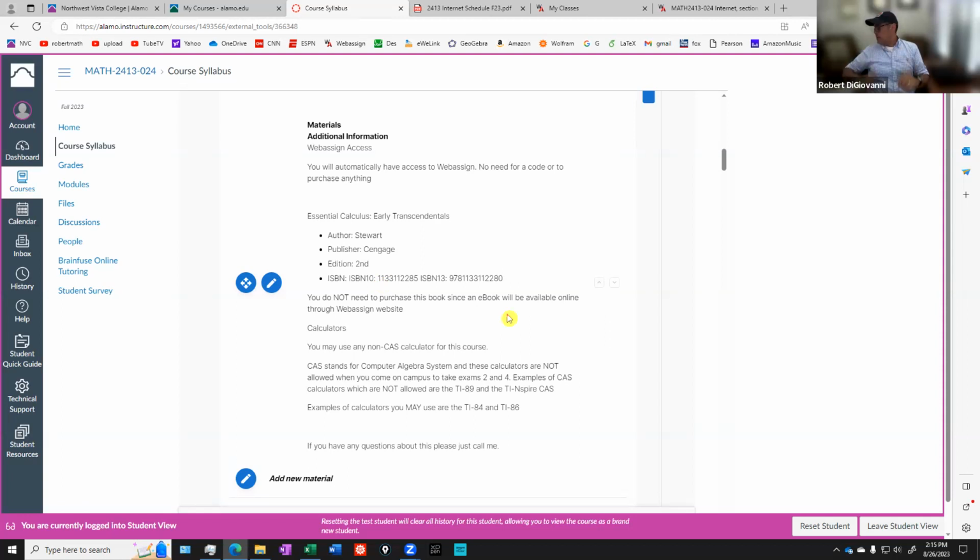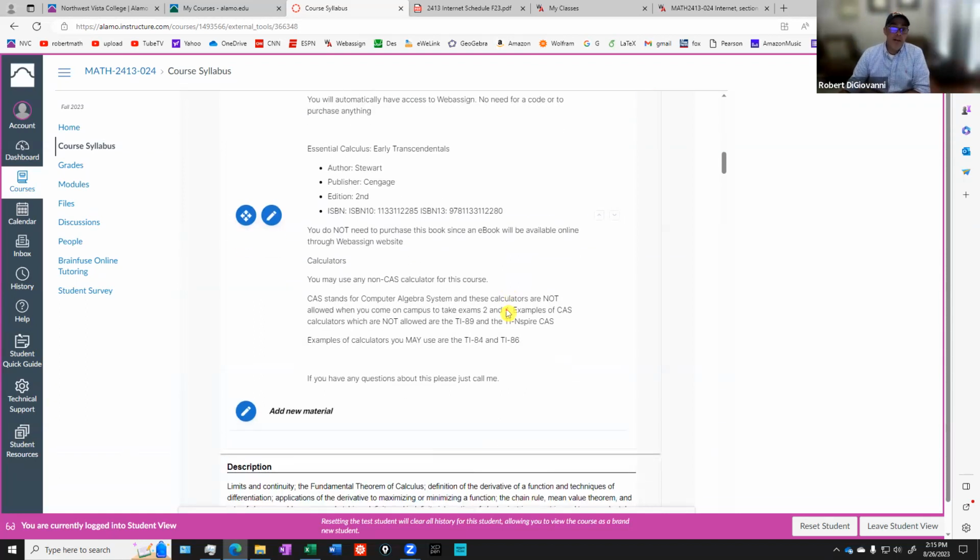I don't think I have one here. Let's see. Oh, here it is. Hold on. No, you're not going to be able to see this very well, but let me see. It's blurring it out. Okay, it's a blue book. There we go. Essential Calculus, Early Transcendental. So that's what we're basing everything on. And there's exercises in there that you could do in addition to the ones that you're going to do online. But again, you don't need to buy that.